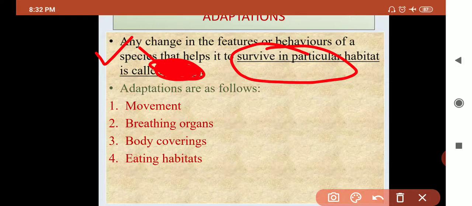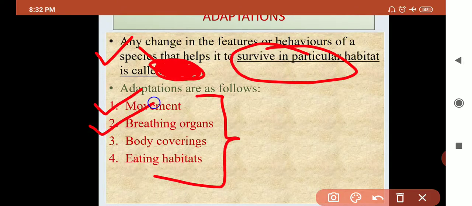So based on the feature changes and behavioral changes, there are four main types of adaptation. They are adaptation for movement, adaptation for breathing organ, adaptation for body covering, and adaptation for eating habit. So these are the four main types of adaptation.